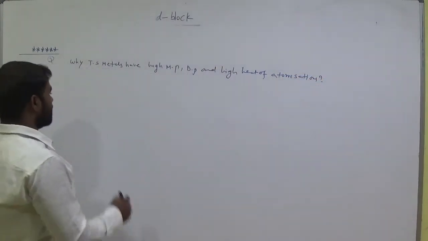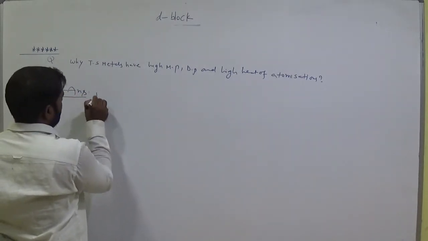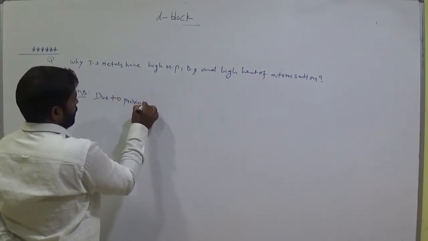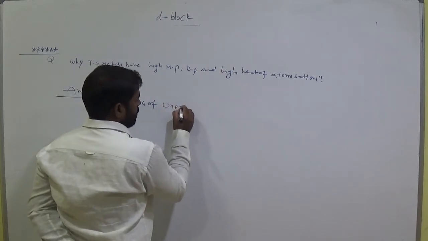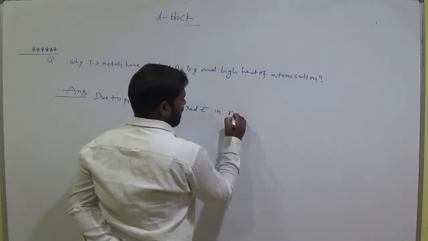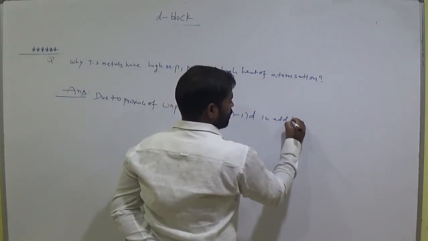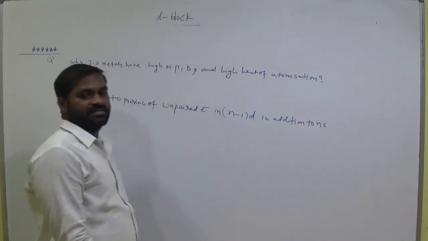Answer: due to the presence of unpaired electrons in (n-1)d in addition to ns. Okay, clear?